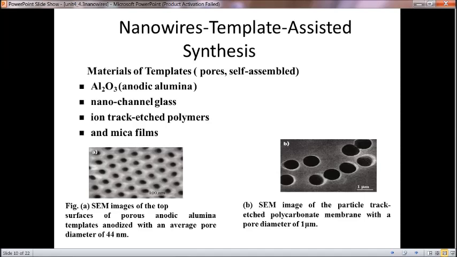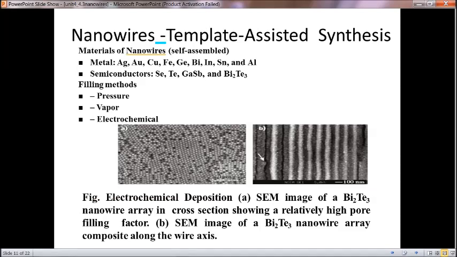This is the SEM image of the top surface of porous anodic alumina, and this is the SEM image of the particle track etched polycarbonate membrane. Both have tubular structures. Then in template assisted synthesis, for self-assembled structures, the metals used are silver, gold, copper, iron, germanium, and the semiconductors used are selenium, tellurium, like that.